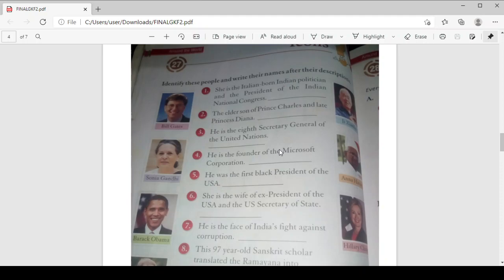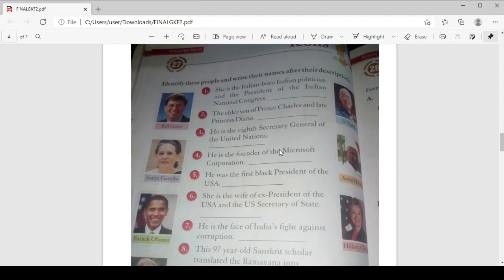Sixth one, she is the wife of an ex-president of the USA and the US Secretary of State. Before Barack Obama, there was a president, Mr. Clinton, and she is his wife. Her name is Hillary Clinton. Very famous.